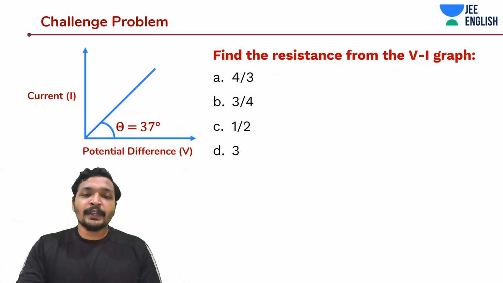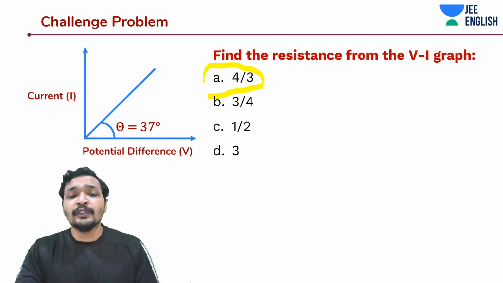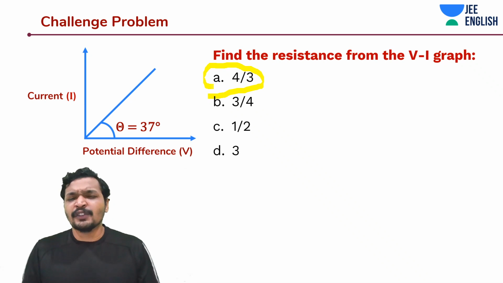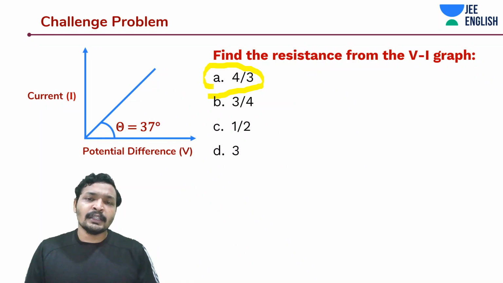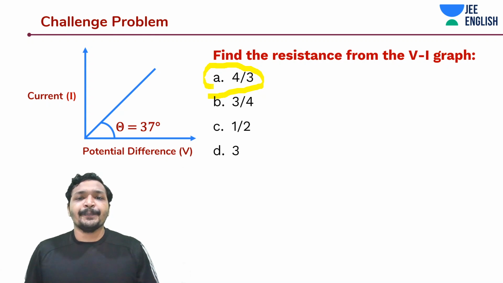So make sure that you remember the tan, sine, cos and cot values of 37 and 53, because nowadays these are being introduced in exams even without giving the value. At that moment it becomes a little tough. So you have to memorize tan 37. There is a trick to play around it. I spoke about it in kinematics. There is 3, 4, 5. You can play around it to understand the value.